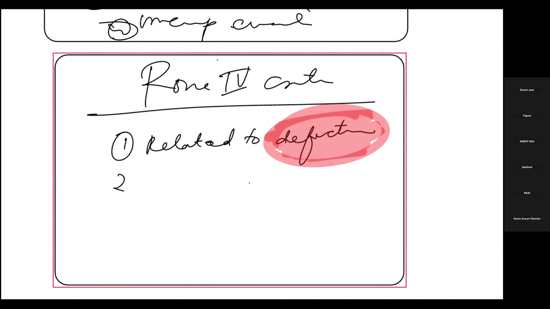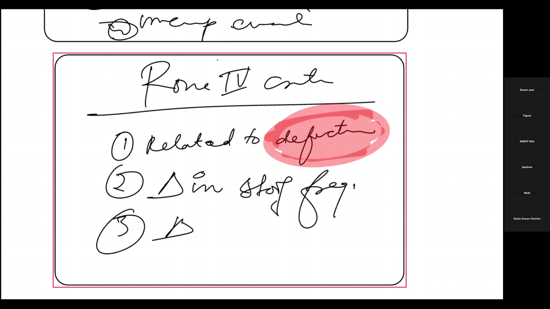Second, there will be a change in stool frequency. The third thing will be a change in stool appearance. These are the three features.